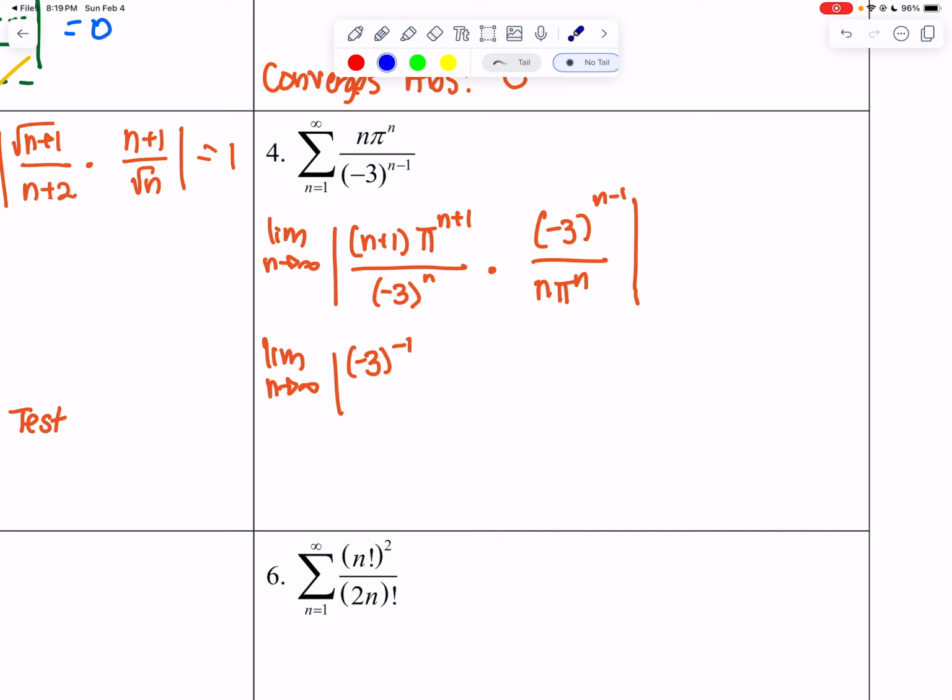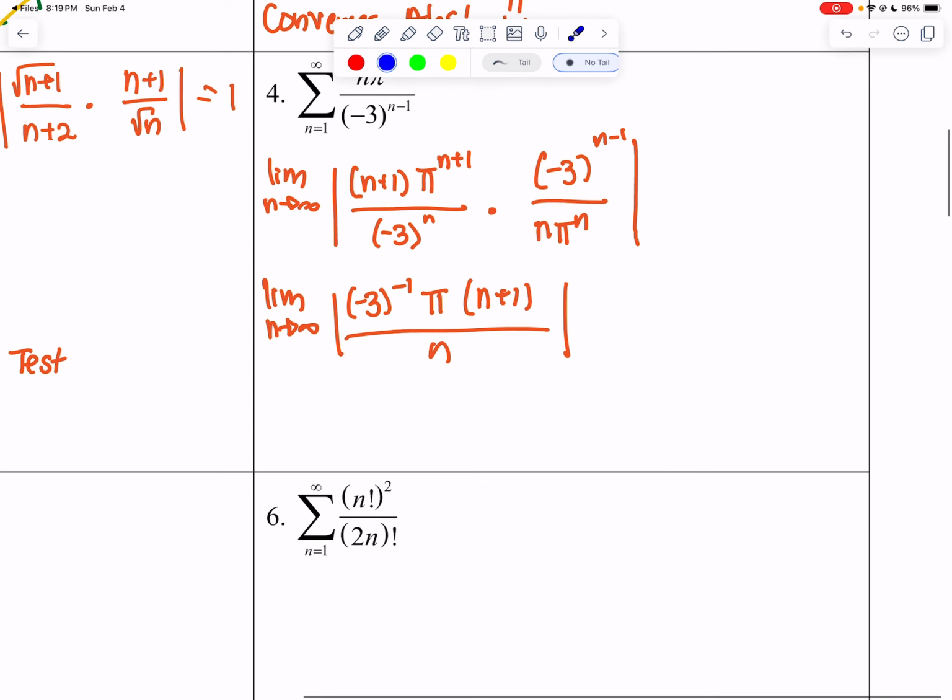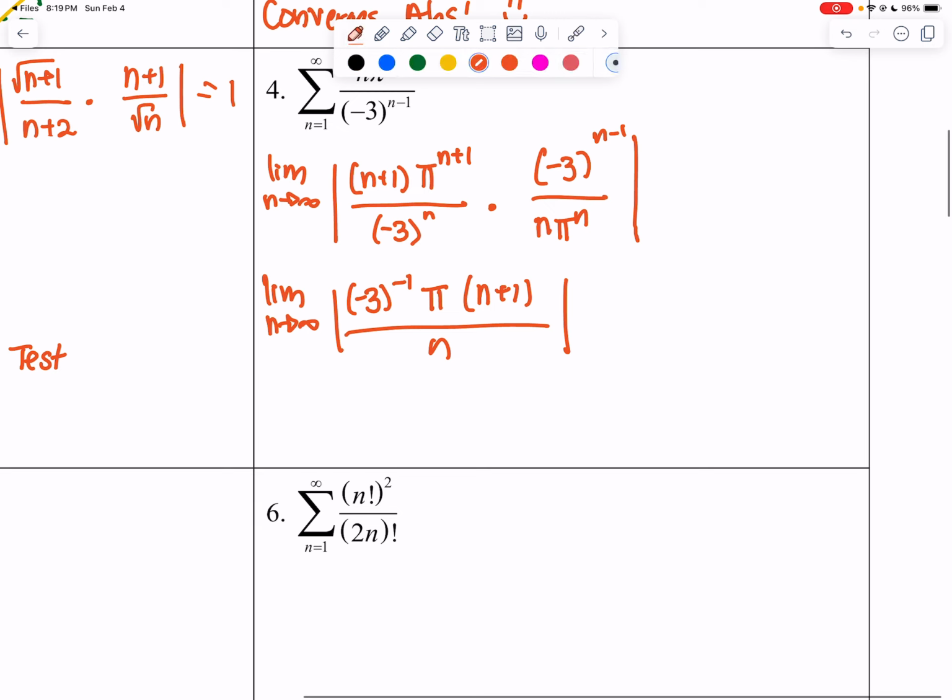My pi to the n plus 1 and my pi to the n, if I subtract them, I'm going to get pi up top still. Then I have n plus 1, and then I have n. Well, the n plus 1 and the n, since we have the same degree on the top and the bottom, I'm going to look at my coefficient. In this case, my coefficient is going to be negative 3 to the negative 1 pi, which if I were to do this, it's going to be negative 1/3 pi, which is essentially the same thing as 1/3 pi.